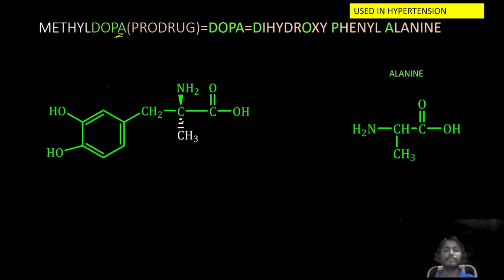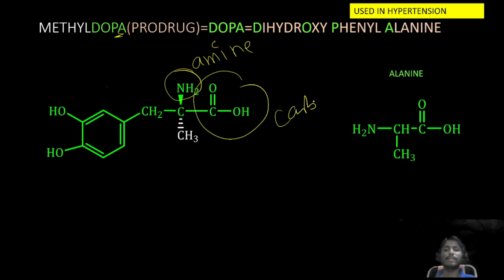Next, when it comes to the IUPAC name of the drug, for that we need to identify the functional group. Amine group is there. Next, carboxylic acid is there.